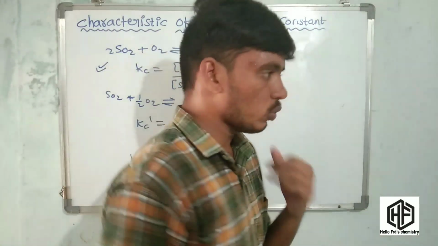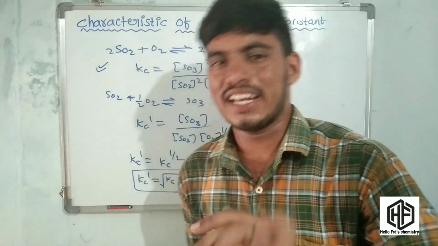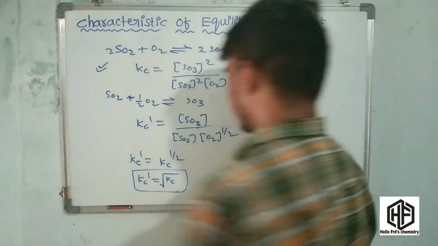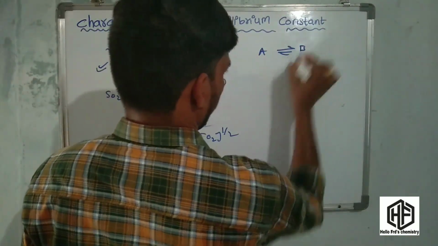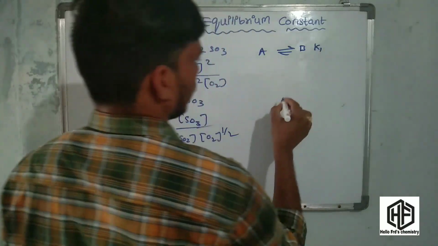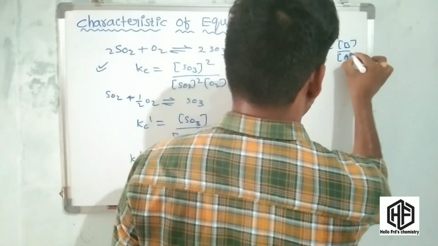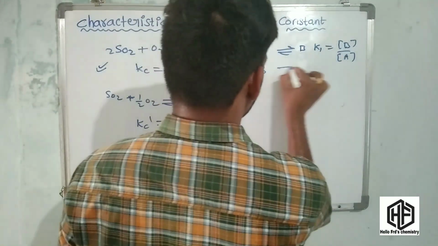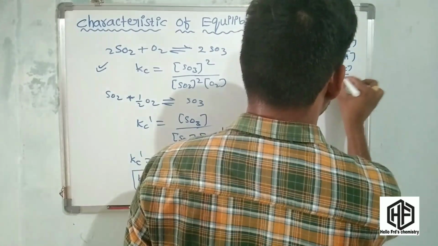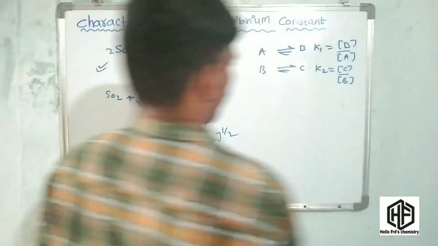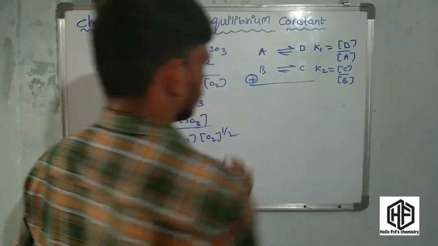Next, consider two reactions that are added or subtracted. What happened there? Consider A gives B. The equilibrium constant K1 is equal to the active mass of products by the active mass of reactants. And next, B gives C. The equilibrium constant K2 is equal to the active mass of C by the active mass of reactant B. And these two reactions are added.